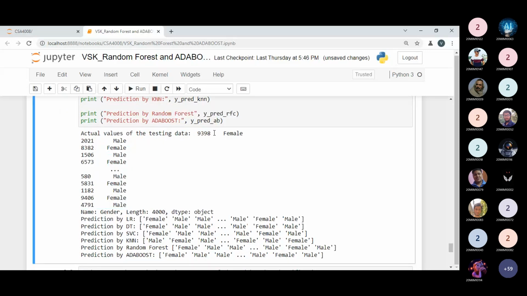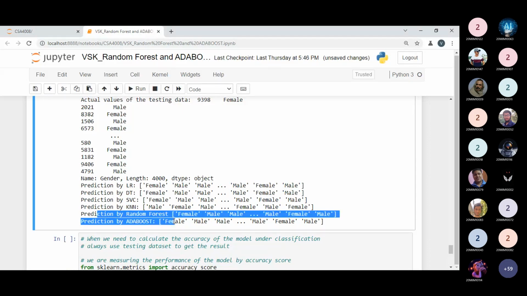And this point, if you remember, we have already seen a couple of minutes ago: 93398 female and 2021 male and female. But for the predicted values by logistic regression, we are getting this one. Predicted values by the decision tree, we are getting this one. Predicted values by the support vector classifier, we are getting this one. Predicted values by KNN, we are getting all these values. And predicted values of random forest and AdaBoost, we are getting respectively.